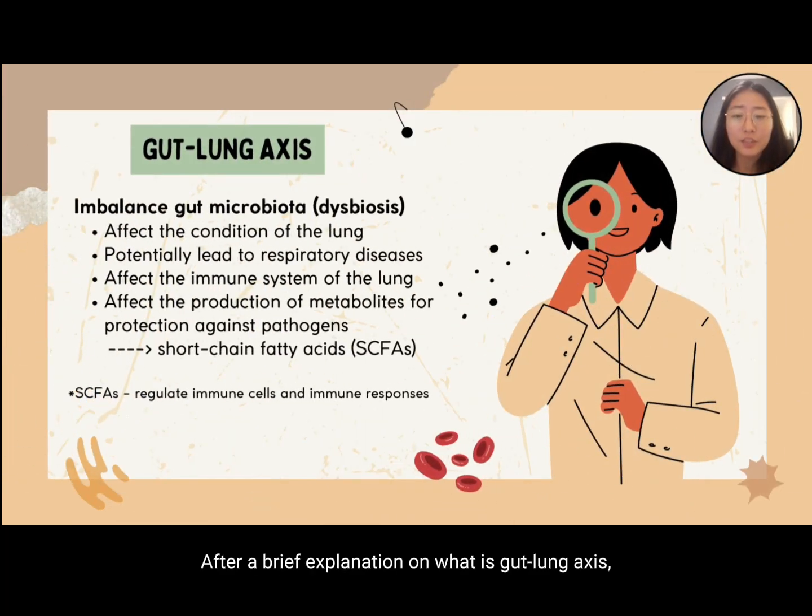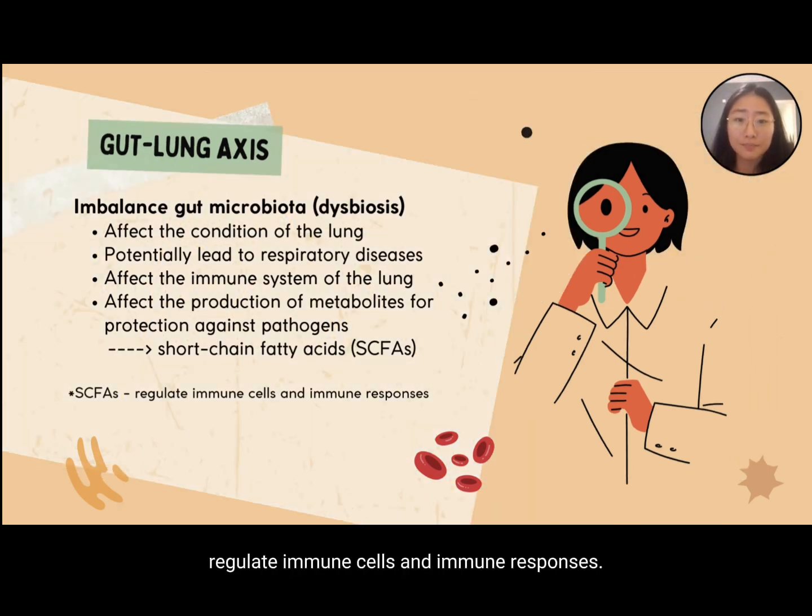After a brief explanation of what the gut-lung axis is, it is very important to know that imbalanced gut microbiota, in other words dysbiosis, can lead to many serious problems. For example, it can affect the condition of the lung, which may potentially lead to respiratory diseases. In other conditions, it can affect the immune system of the lung and the production of metabolites for protection against pathogens. An example of metabolites is short-chain fatty acids, SCFAs for short. SCFAs play an important role in regulating immune cells and immune responses.